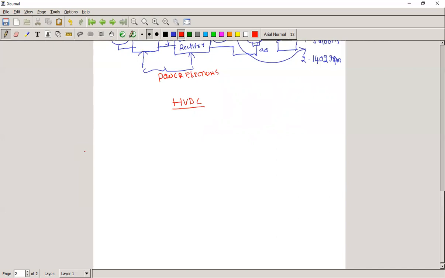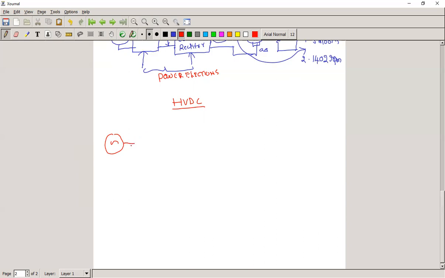If the distance is very long, then HVDC is more economical than the AC transmission system. At a generating station very far away, whether a hydro power plant or thermal power plant, we generate power only at AC level.